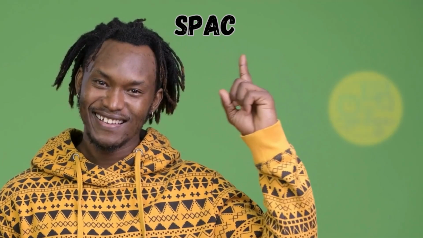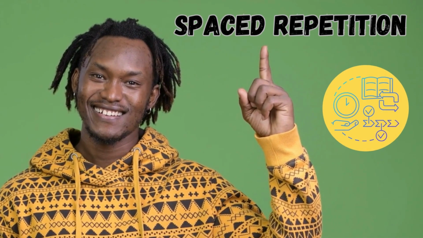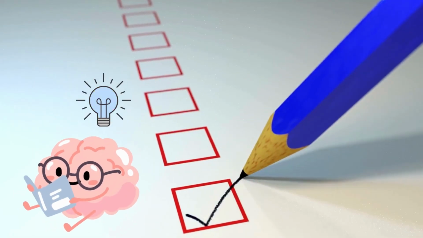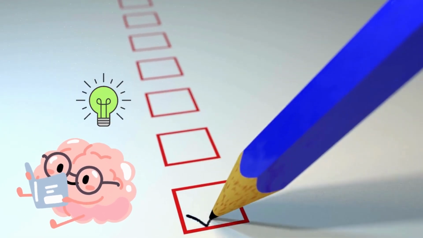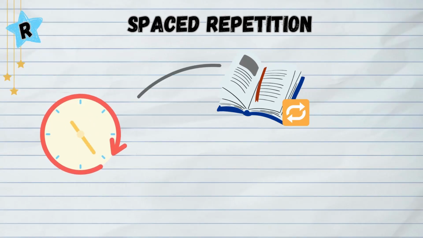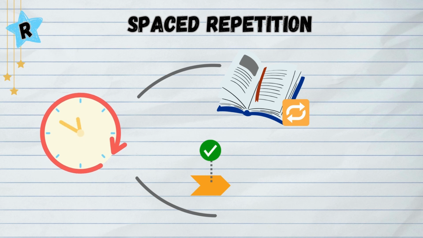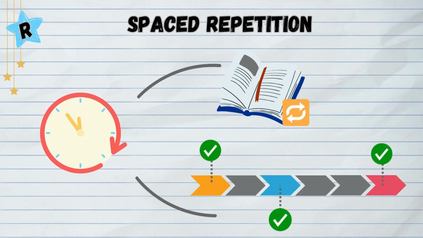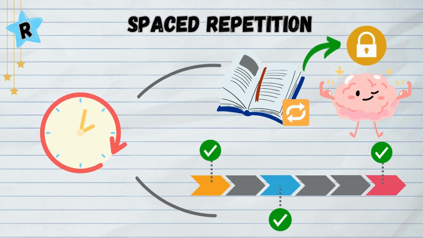If you can keep up with your routine, add in spaced repetition. This technique is like giving your brain regular check-ins with the words. The idea is to review a set of words at gradually increasing intervals. So you will review one set of words today, then again in a few days, then a week, and so on. This helps your brain lock in the information for the long term.